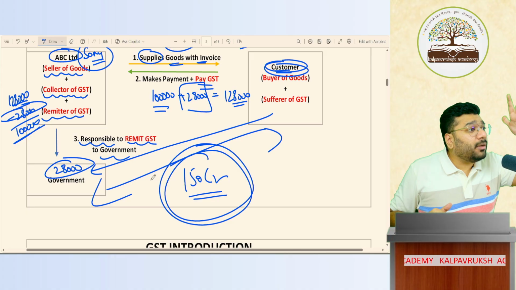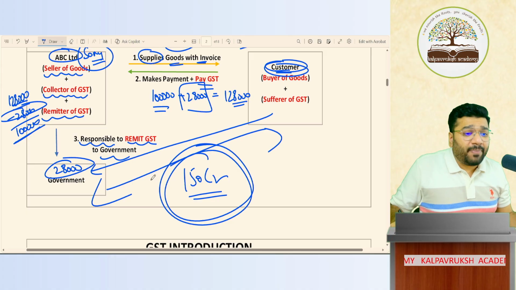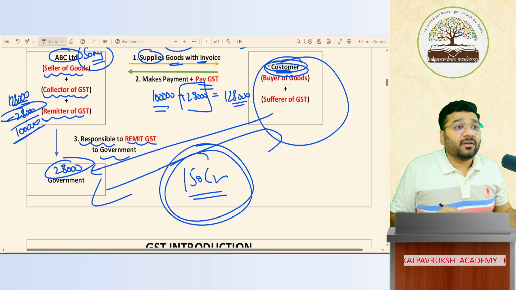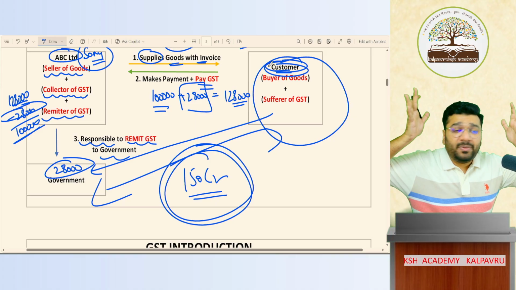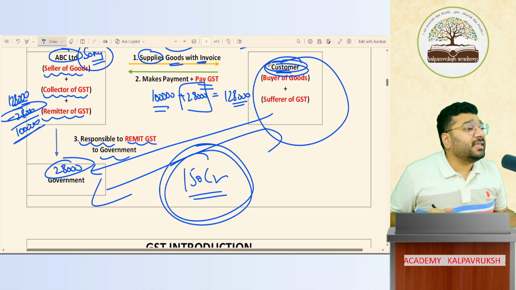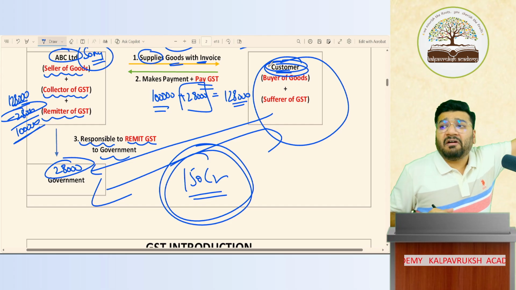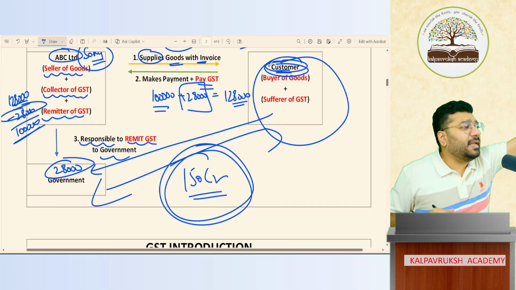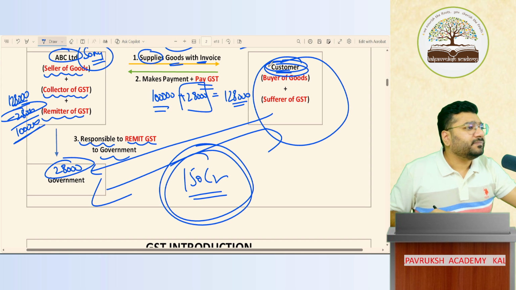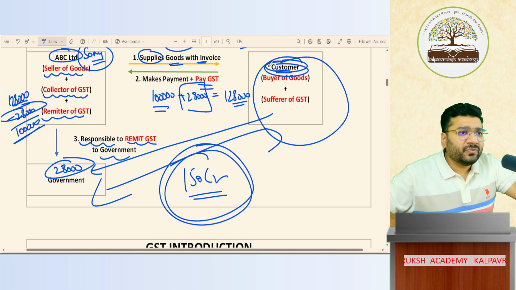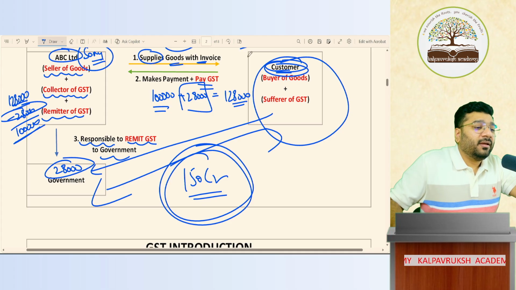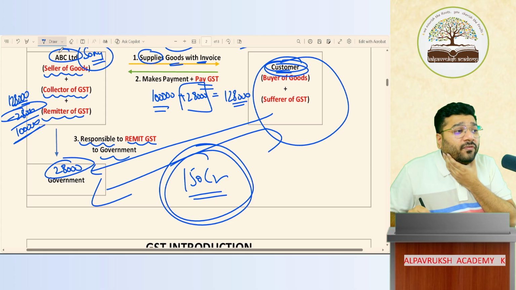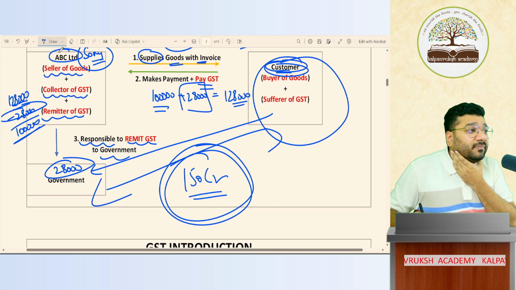it is not practically possible for the GST department to have an eye on the customer, whether he is remitting GST or not. The number of people who are transacting with GST items is huge. 150 crore people, almost daily they are buying. So is it possible for the GST department to keep track of it on a daily basis? No. Hence what they did is, they caught hold of the neck of the business people.